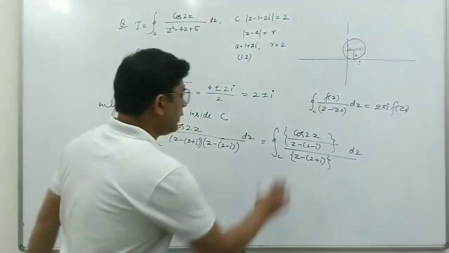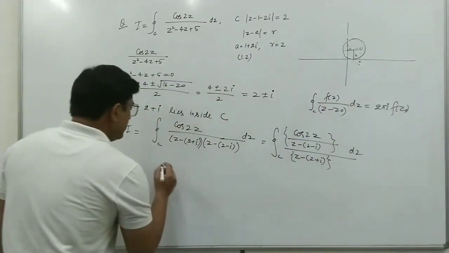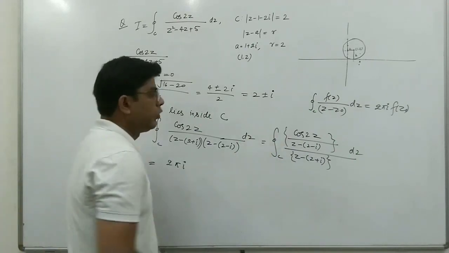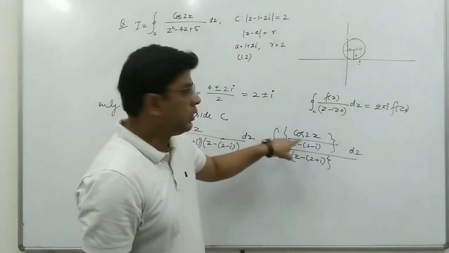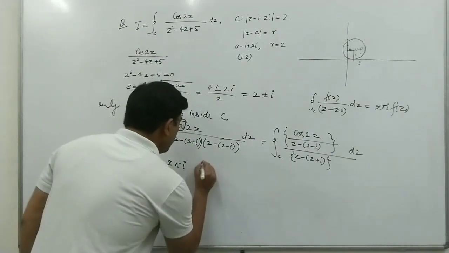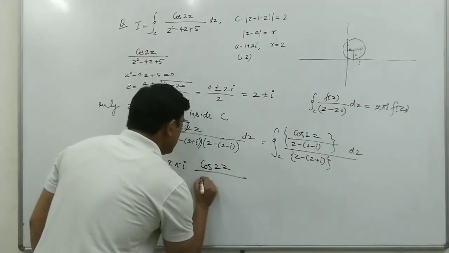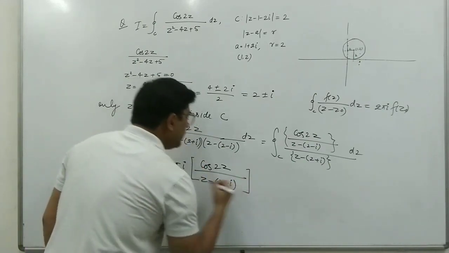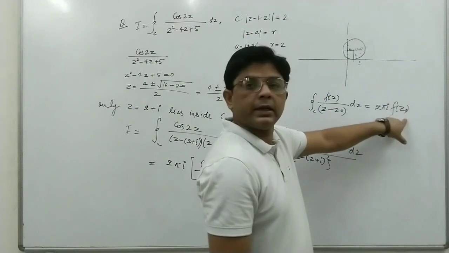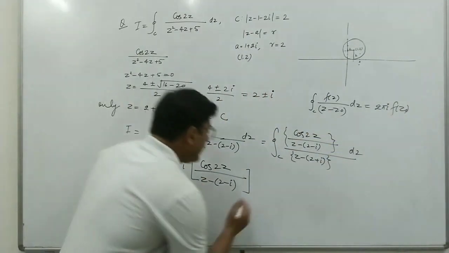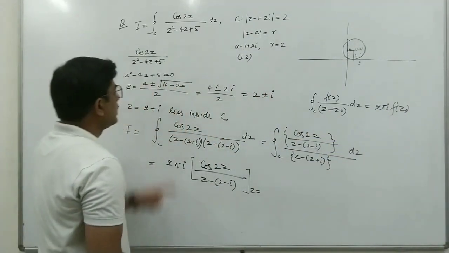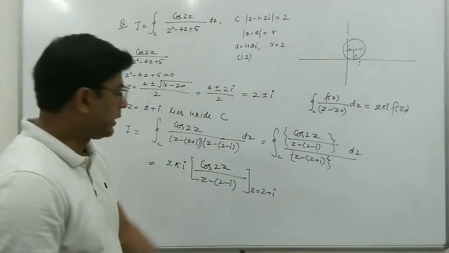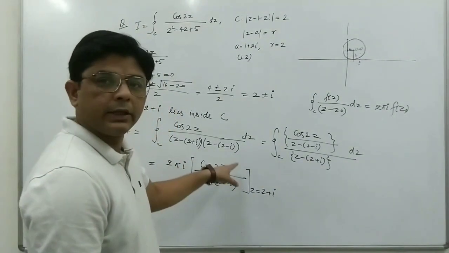So here if we use this formula, we can write this is equal to 2 pi i f(z). What is f(z) here? f(z) is this numerator, cos 2z upon z minus 2 minus i. This is f(z) here. So this is 2 pi i f at z naught, so we evaluate f(z) at z equal to z naught, which is 2 plus i. So we will put this point here, z equal to 2 plus i.